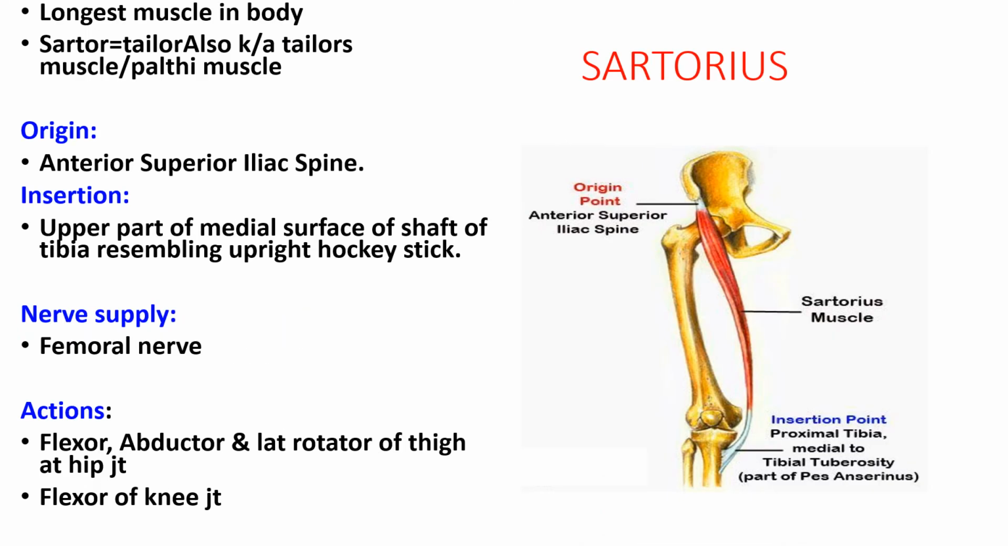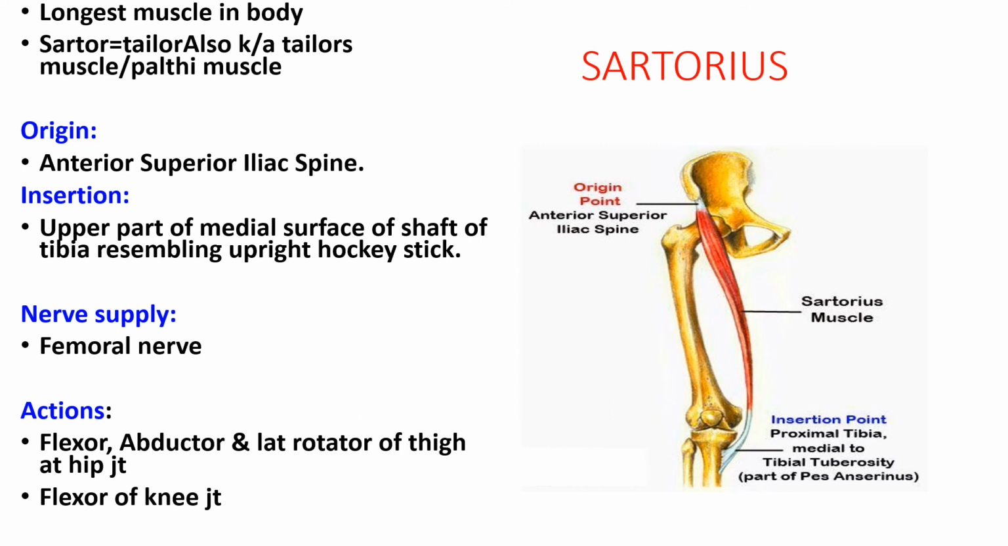Coming to the sartorius muscle. Sartorius muscle is the longest muscle in the body. This muscle is also known as the tailor's muscle, as it helps in assuming the tailor's position. The muscle originates from the anterior superior iliac spine and is inserted on the upper part of the medial surface of the shaft of the tibia, and the insertion resembles an upright hockey stick.